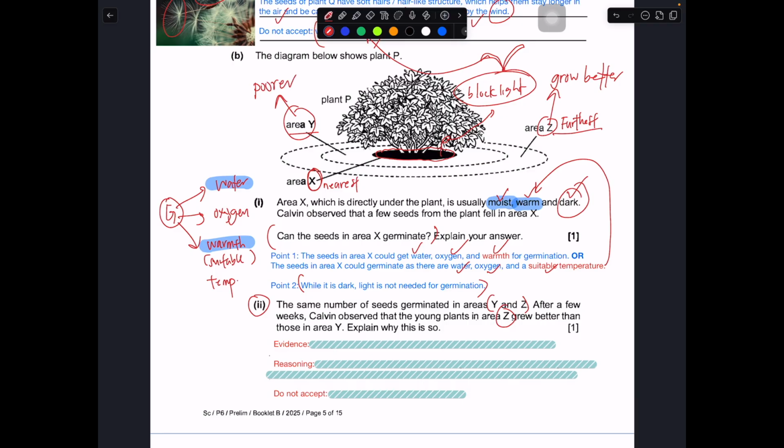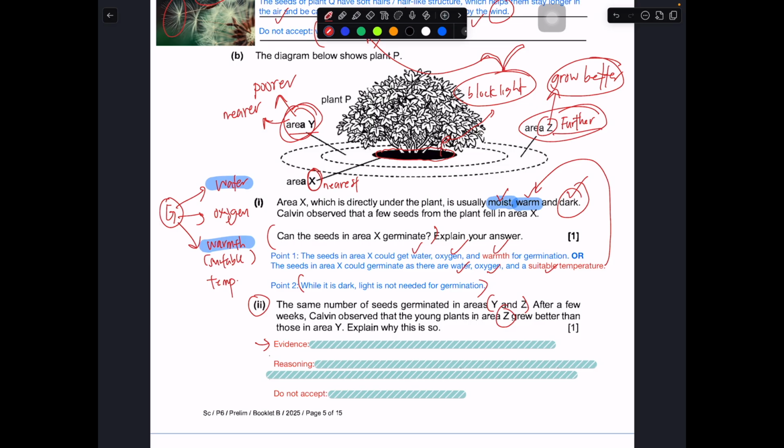Okay, so in this case, do you realize that area Y is nearer, while area Z is further, if you are comparing just between Z and Y? Z is further away from the parent plant, Y is nearer. So Z grows better because there is really less overcrowding and less competition. So first part, how do you answer this part?